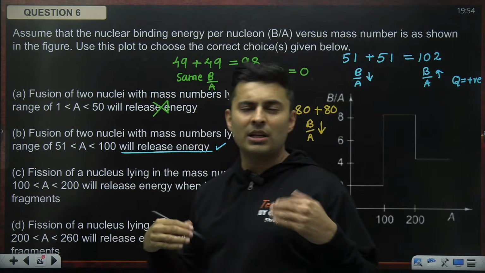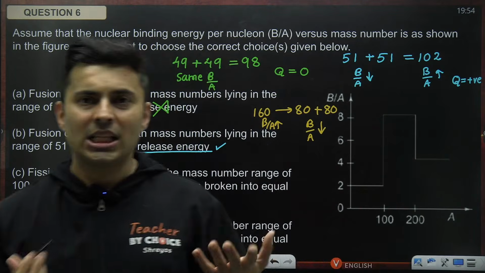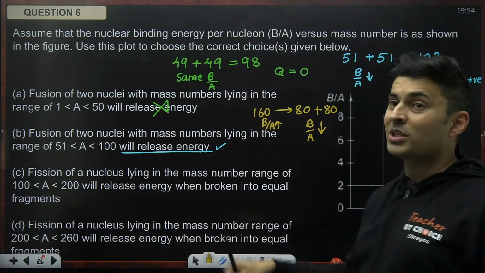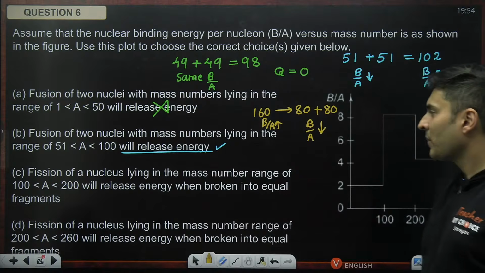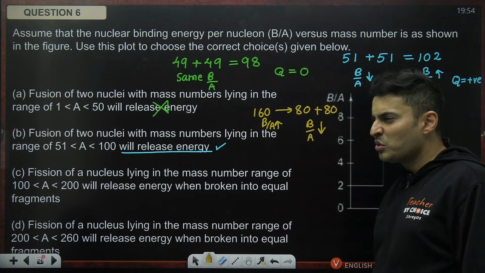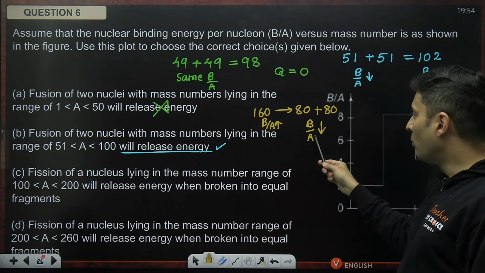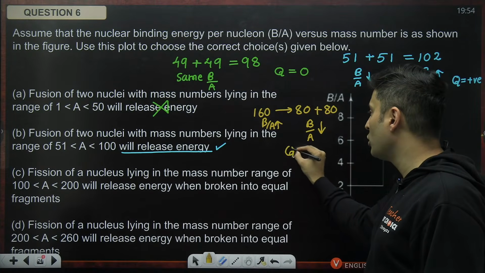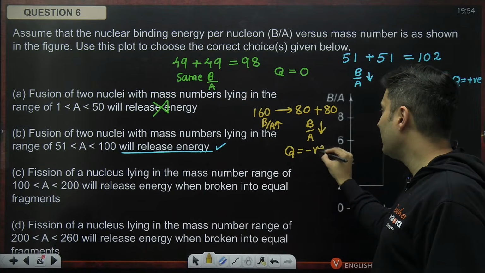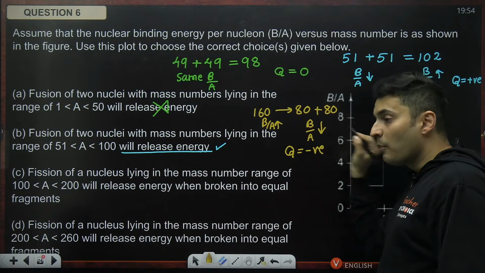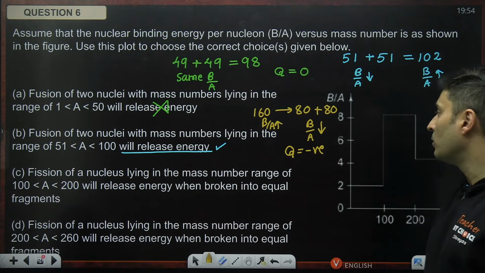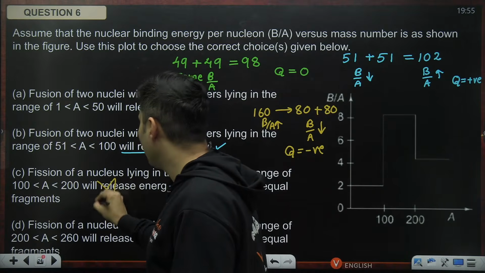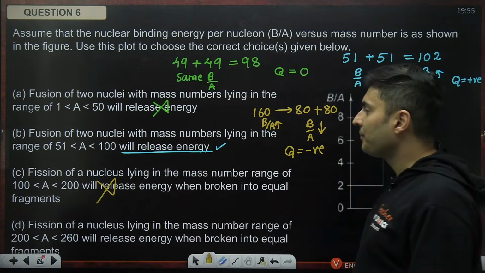Lower binding energy per nucleon means they are relatively less stable. Higher binding energy means more stable. Do you think they will release the energy? No, right? It is becoming more unstable. So why will Q value be positive? Rather, the Q value will in fact be negative, because the products have lower binding energy per nucleon. So it will not release energy, it will definitely absorb the energy.